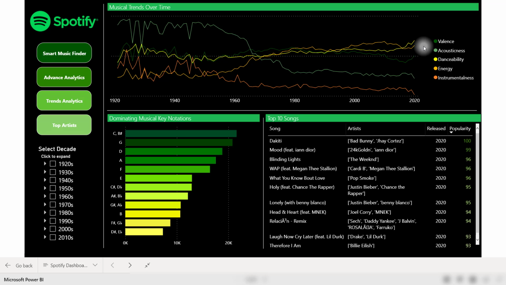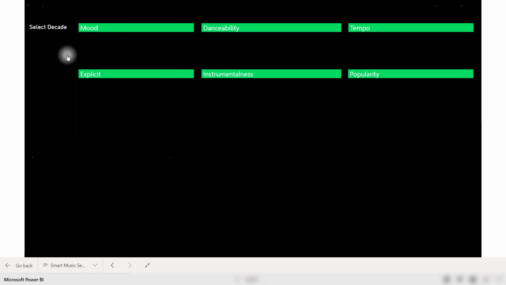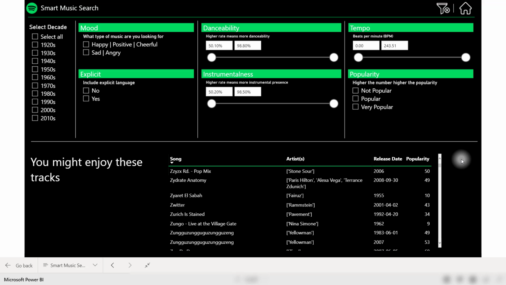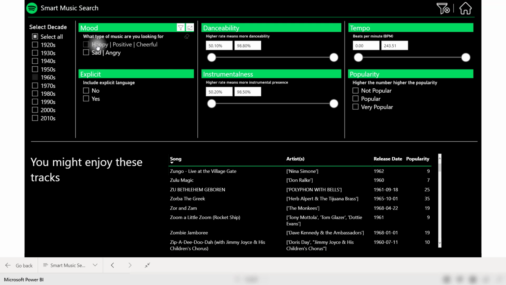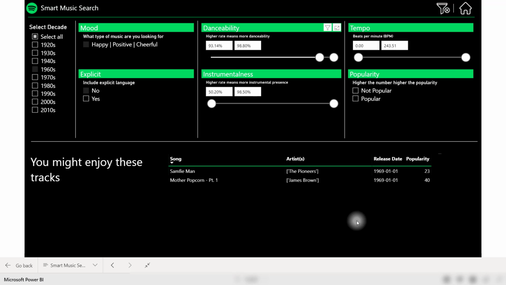But my favorite part of this report, I think, is the Smart Music Finder. This is a really nicely laid out page that allows the user to make multiple slicer selections, and then the report presents recommended songs based on your selections. For example, if I wanted to come in here and say, hey, show me a song from the 60s that is happy, I don't want any explicit language, and I want it really danceable. For instance, we have 2 songs that fit that profile of what I chose. I could go check those songs out and see if they're to my liking.